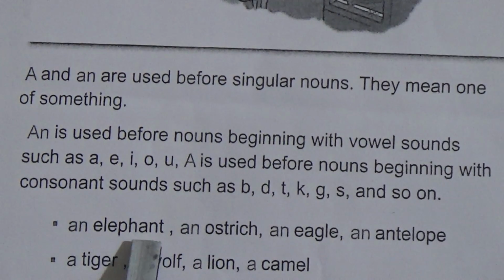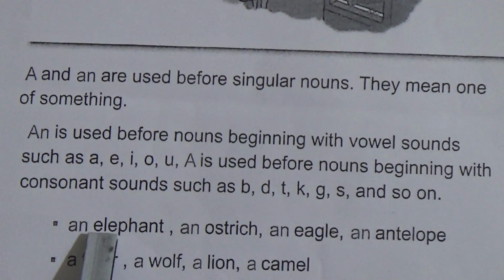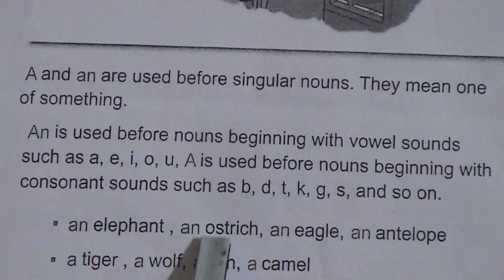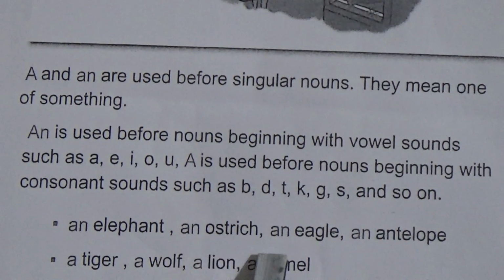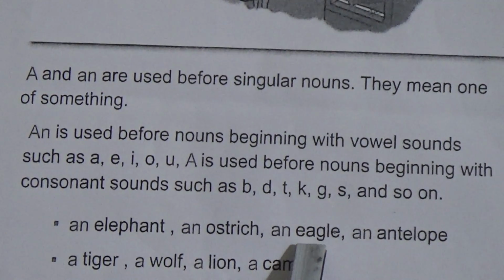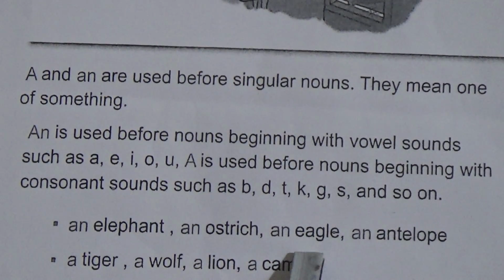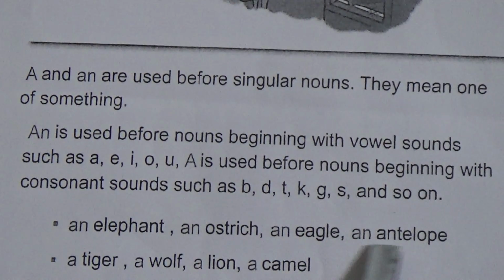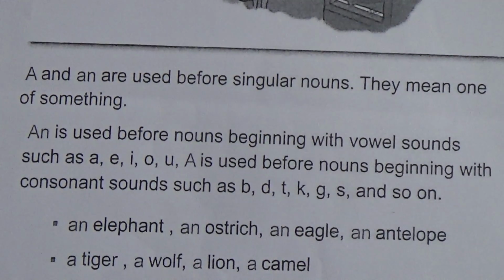An elephant: E is a vowel, so before E we use an. An ostrich: O is a vowel, so before O we use an. An eagle: E is a vowel, so before E we use an. An antelope: and before A we use an. So A is also a vowel.